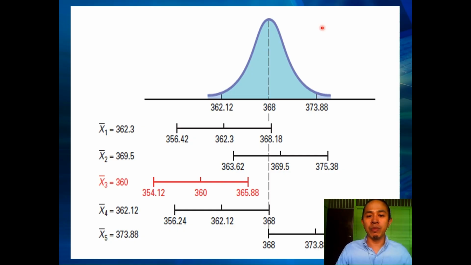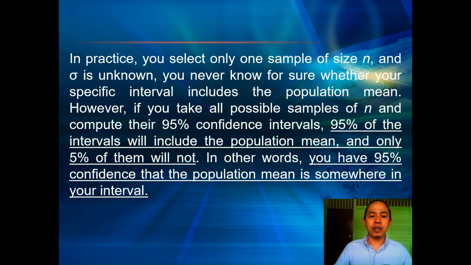To resolve this problem of sometimes having an interval that provides a correct estimate and sometimes having an interval that does not, you need to determine the proportion of samples producing intervals that result in correct statements about the population mean. In practice, you select only one sample of size n, and the standard deviation is unknown. So you never know for sure whether your specific interval includes the population mean.